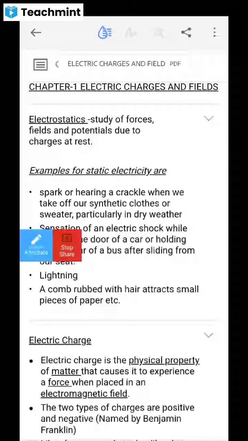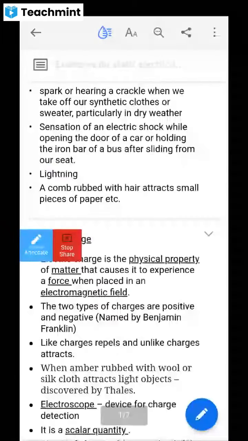Named by Benjamin Franklin. Now we have to see that unlike charges attract. Whenever you are combing your hair, the hair acquires a charge and attracts, so is it having like charges or unlike charges?